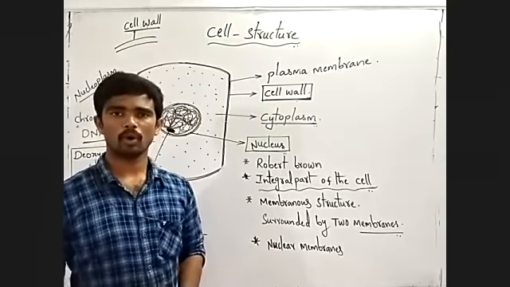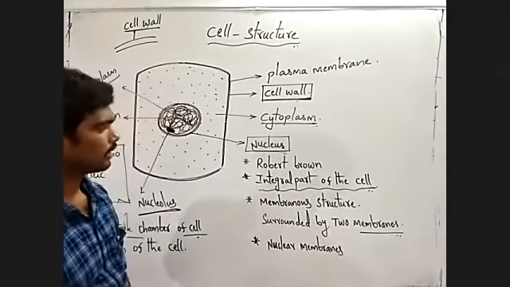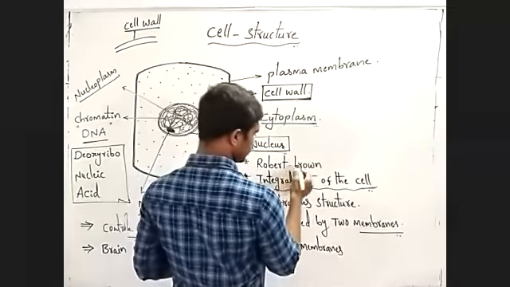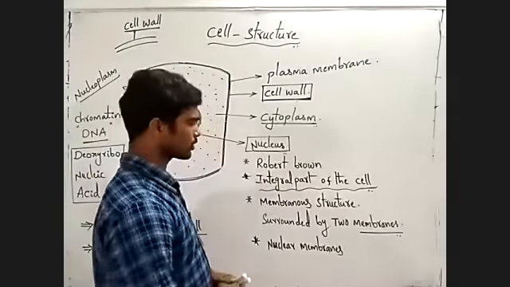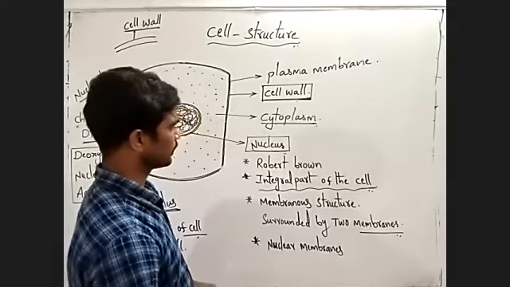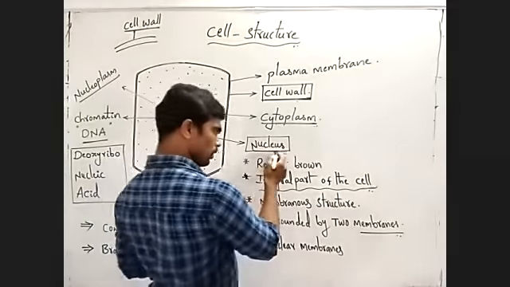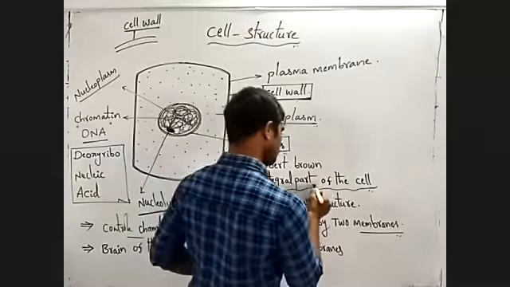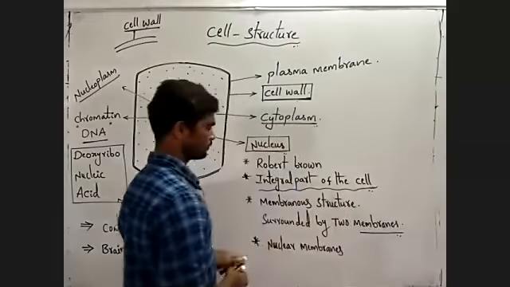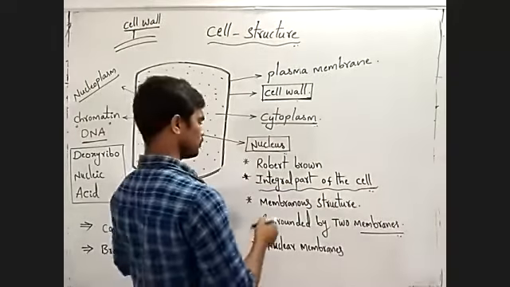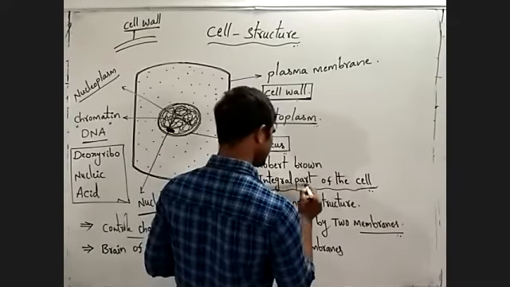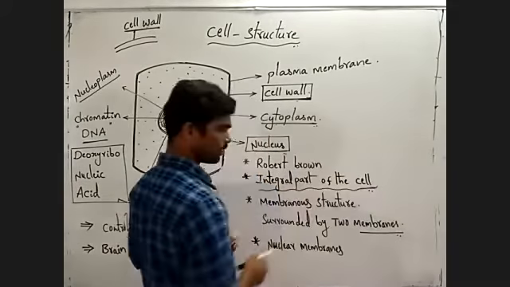Robert Hooke. Next, Robert Brown stated that the nucleus is an integral part of the cell.